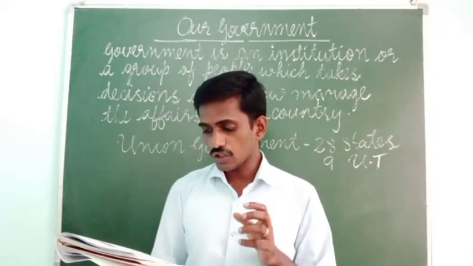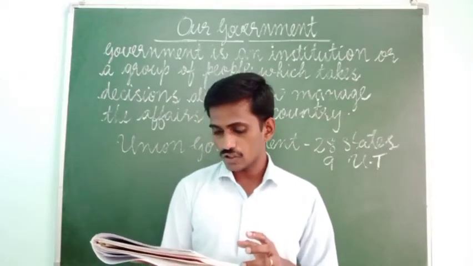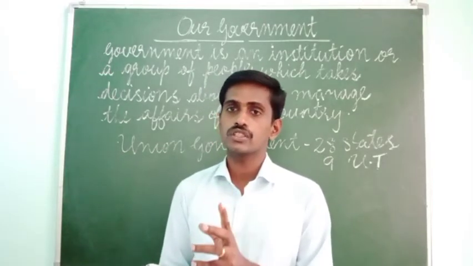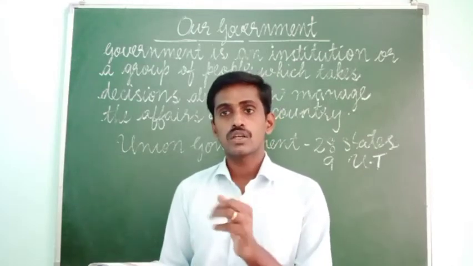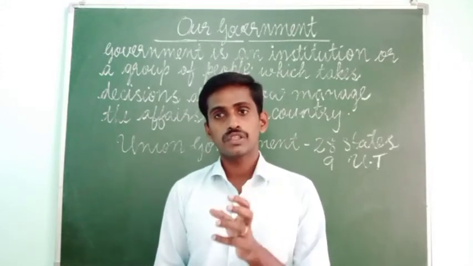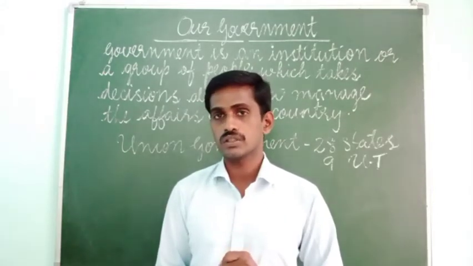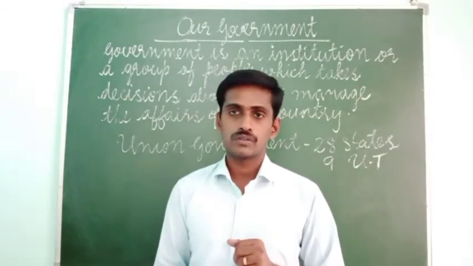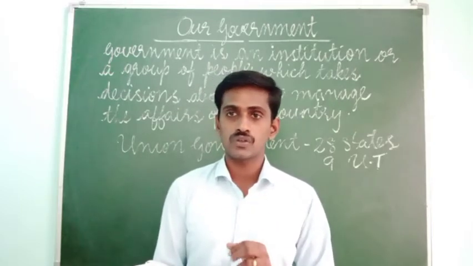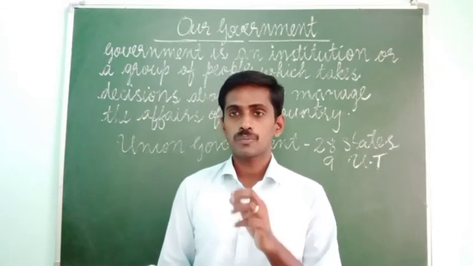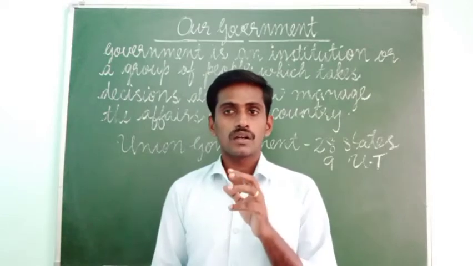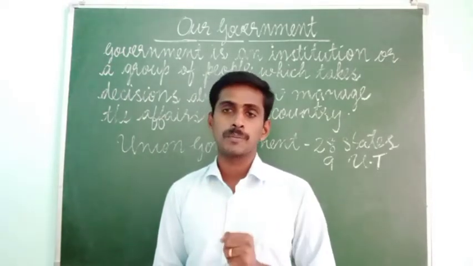The central government governs the whole country while the state governments look after the welfare of their own states. The central government looks after the administration of the whole country. It looks after the 28 states and 9 union territories and its people. While the state government looks after the welfare of its own state. Suppose the UP state. The UP state government looks after the administration and welfare of UP people, or people who